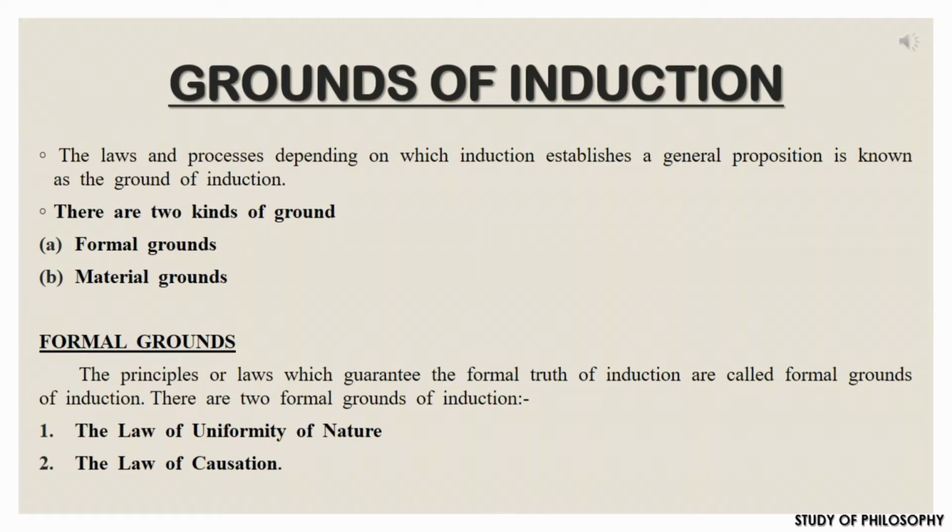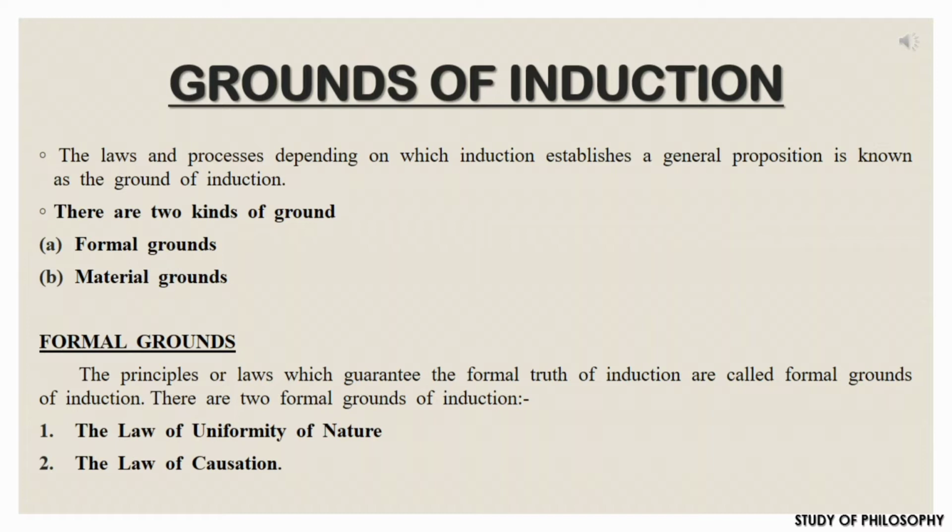To make its conclusion materially true, induction has to depend on observation. Observation is limited to particular instances only, so it has to jump from particular to universal, from some to all.